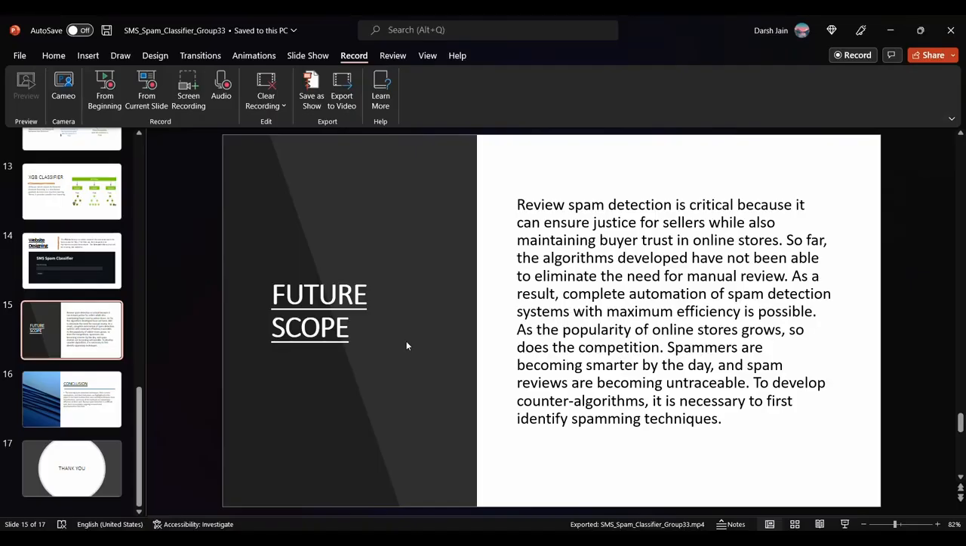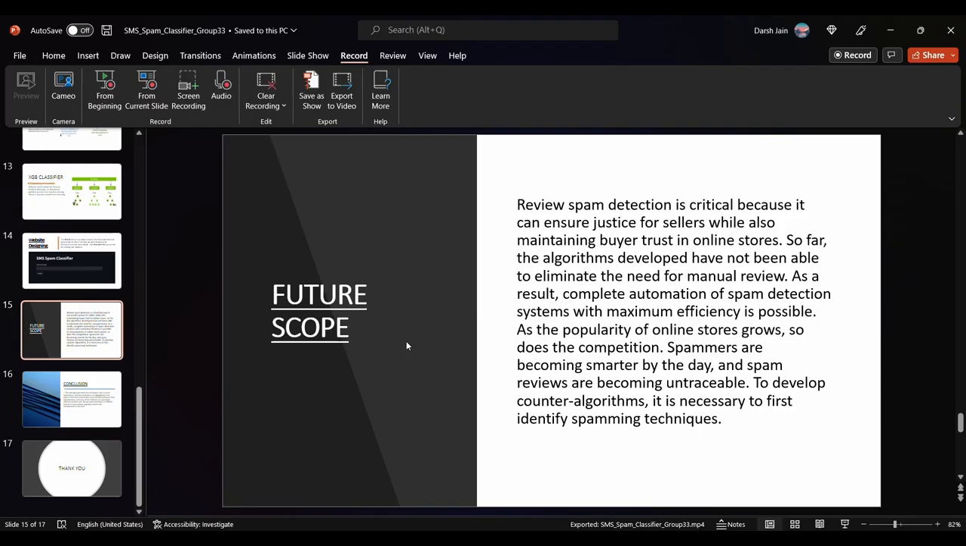Checking spam detection is essential as it makes sure that the reviews given on online stores are fair, and it maintains the trust of buyers. All the algorithms developed so far have not been able to nullify the need for manual checking of reviews, because we can't really say which is a true review or a fake review. The spammers are also getting smarter day by day, so it's getting really hard to classify these spams. So there's a good scope for a spam detection system with high efficiency.